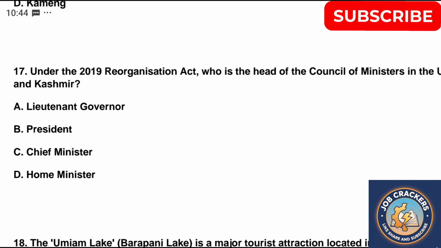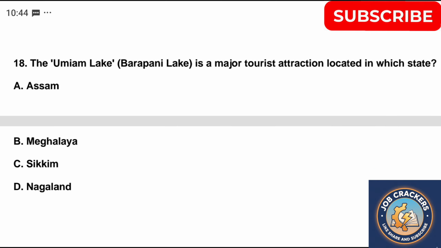Question 17. Under the 2019 Reorganisation Act, who is the head of the Council of Ministers in the UT of Jammu and Kashmir? A. Lieutenant Governor, B. President, C. Chief Minister, D. Home Minister. Correct answer is option C. Chief Minister.